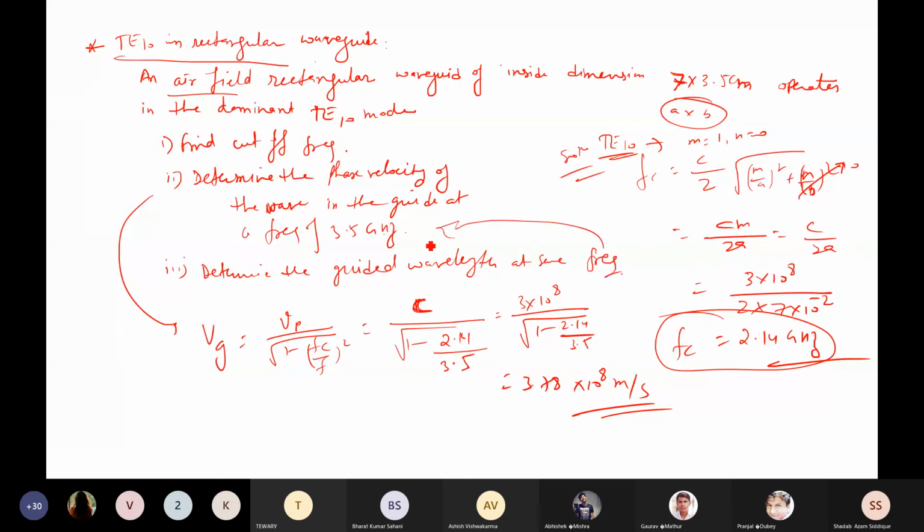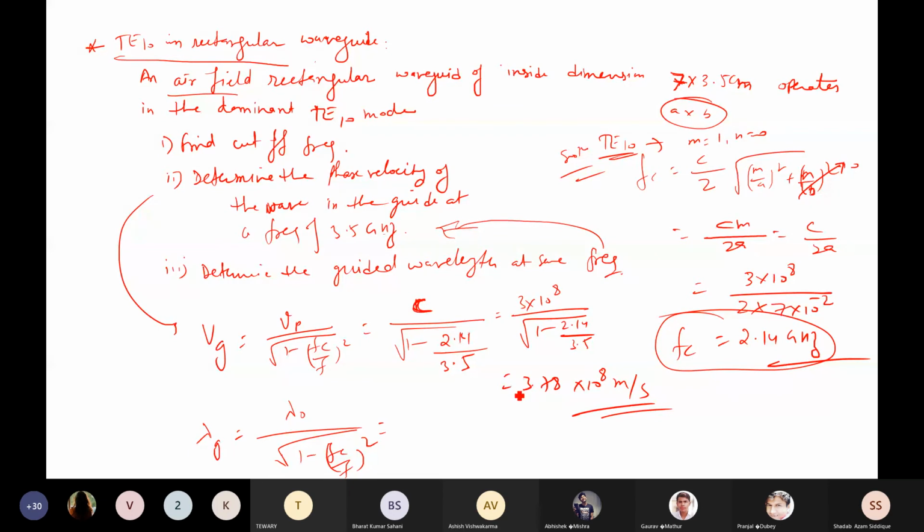Same frequency means the same cutoff frequency. So you can find lambda g, lambda guided is equal to lambda naught divided by square root of 1 minus fc by f whole square.